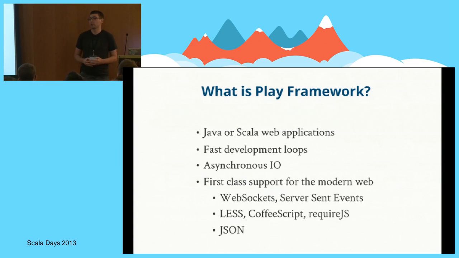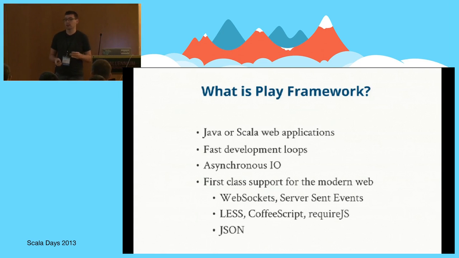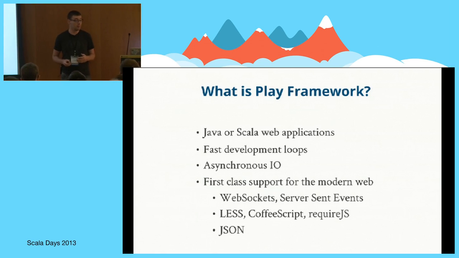It has first-class support for the modern web. Now, what do I mean when I say the modern web? Well, first of all, the modern kind of standards like WebSockets and server-sent events, these are really first-class things in the framework. Less, CoffeeScript, RequireJS, a lot of your front-end technologies Play has support out of the box for, or can make integrating very, very easy.